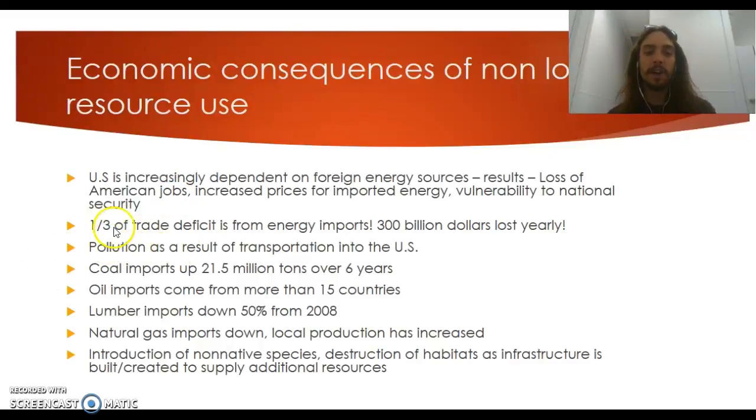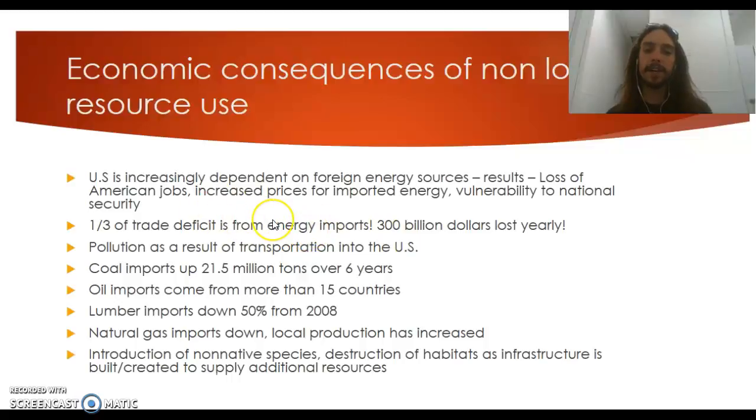So 1/3 of the United States trade deficit is from energy imports, and that's $300 billion lost yearly. So to put that into something that you can quantify, we have $700 billion into our military, which is by far the most that our government puts into another government-like form. So 700 billion is our military. 300 billion, so about half of our military in money, is lost yearly just because we're trading imports.